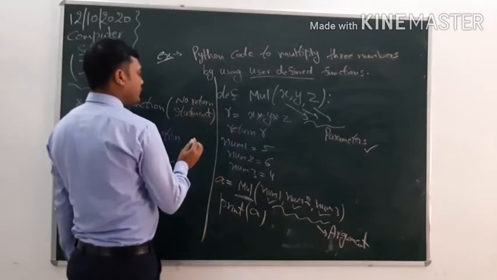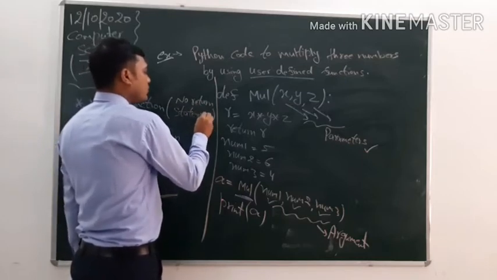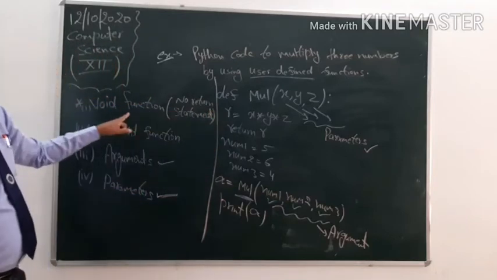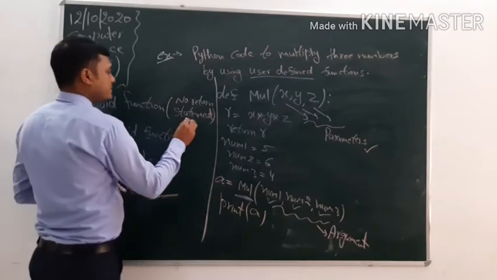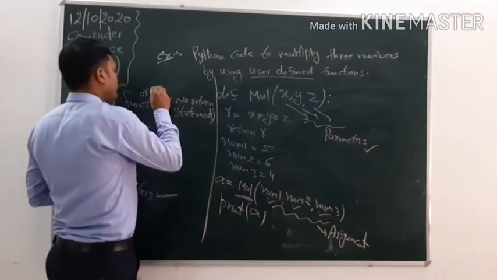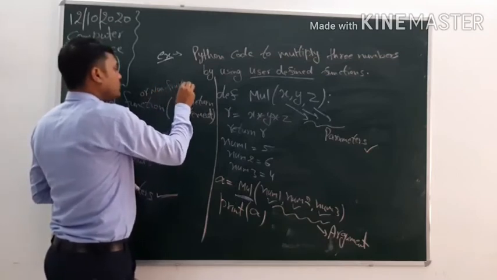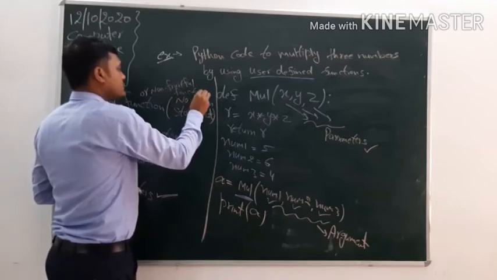Functions with no return statements are called void functions, and void functions are also known as non-fruitful functions. Clear?